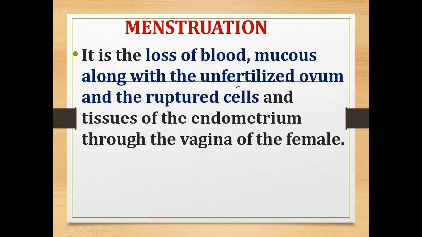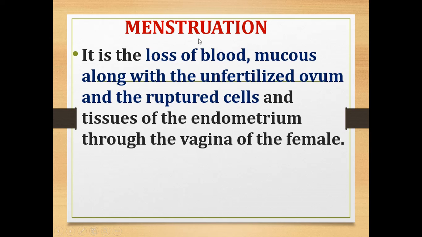If there is an unfertilized ovum, it will be released out in the form of blood or mucus, and the remaining ruptured cells and tissues of the endometrium, which is helpful for the formation of the embryo, will be released out when there is no fertilization. That process is called menstruation, which is released through the vagina of the female.